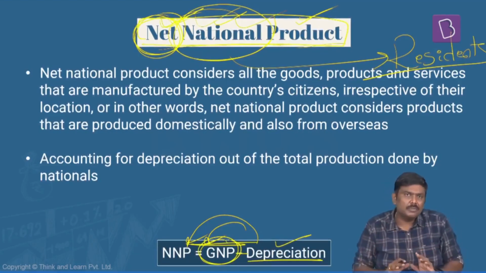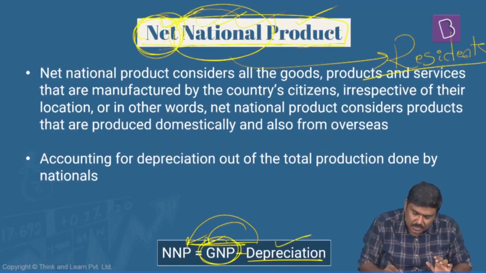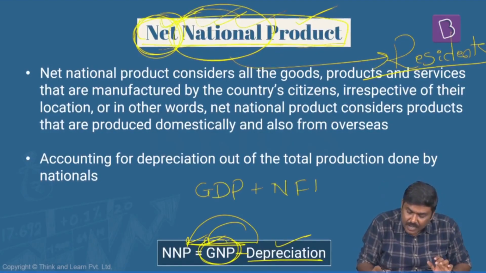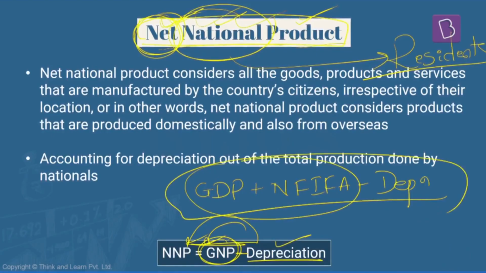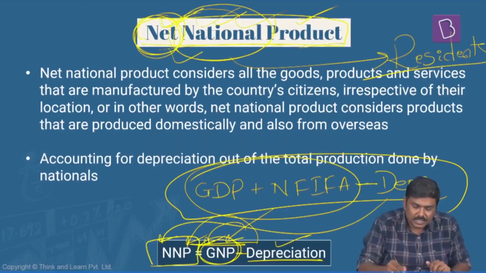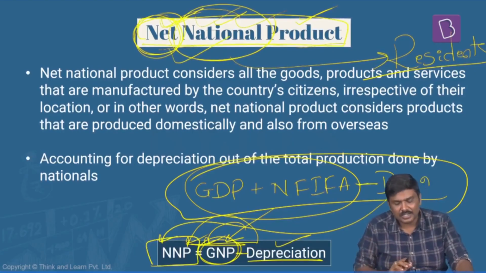Now, given this formula, some of the books will write it like this also. Do not get confused. GDP plus NFIA minus depreciation. Doesn't matter, one and the same. I have written this in the form of GNP minus depreciation. You will arrive at net national product. So this is another very important national income aggregate.